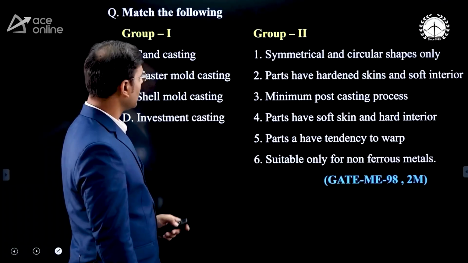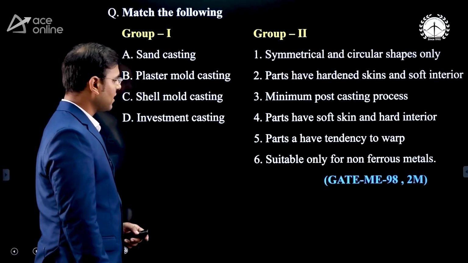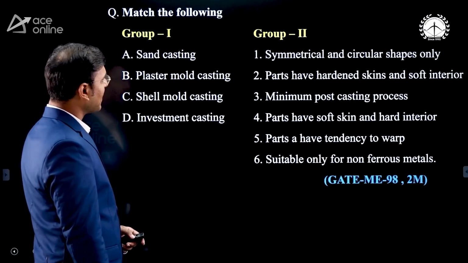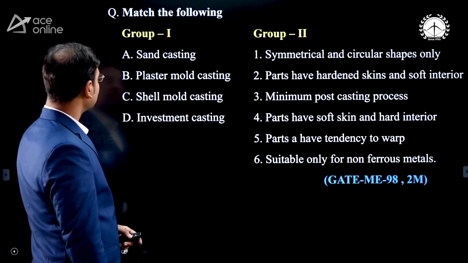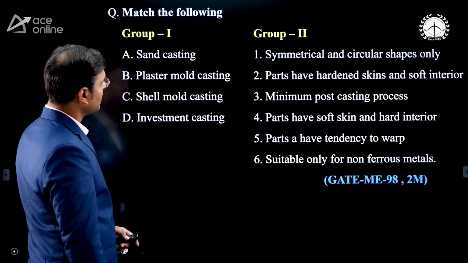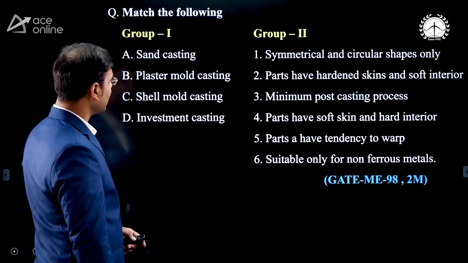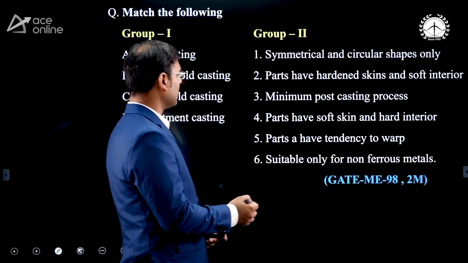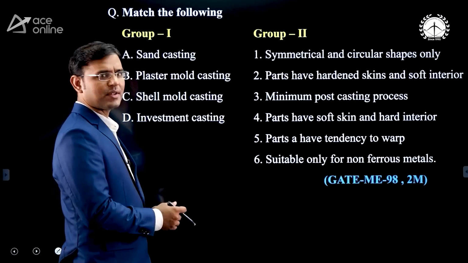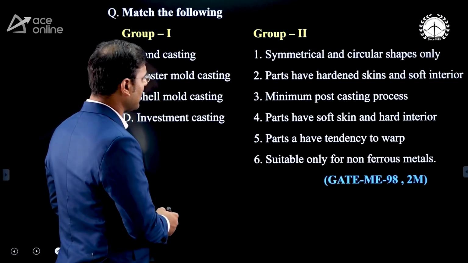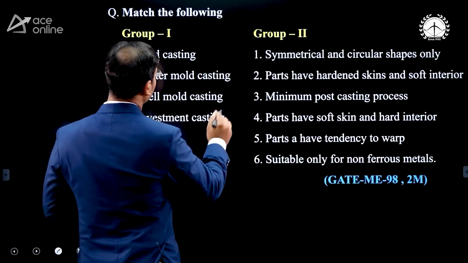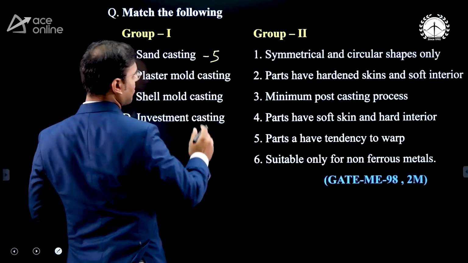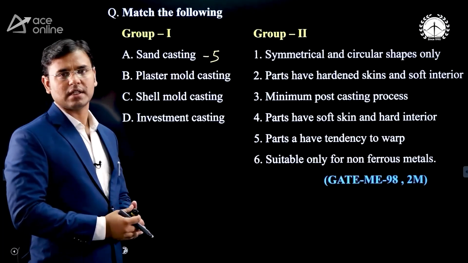Next question. Here also there is no option. Sand casting, plaster mold casting, shell mold and investment. A number of options are given. Now you can see that for investment casting, the parts have hardened skin and soft interior. But just see one by one, we'll see the sand casting. In sand casting, the part has a tendency to warp. Warpage is there, the parts can bend.